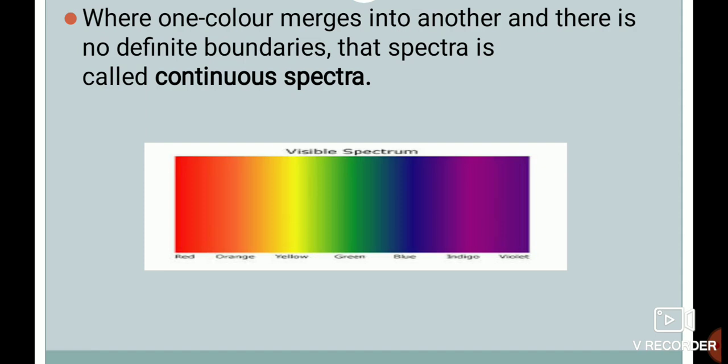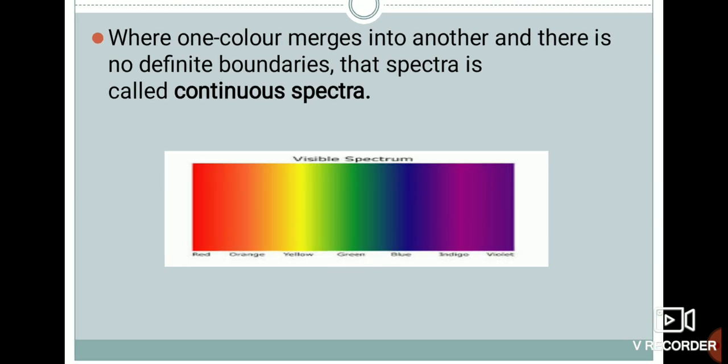Each and every color merges with the next. Since it is a band of a series of colors with no definite boundary, it is considered a continuous spectrum. If it is just the opposite, with distinct boundaries where one color doesn't merge with another, that type of spectrum is considered a discrete spectrum. So this is about spectra. Hope you all understand well.